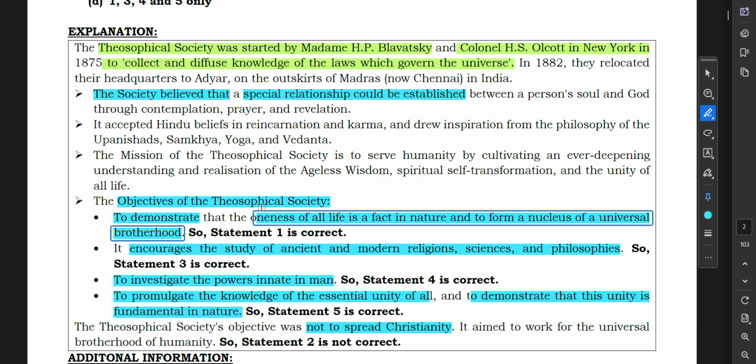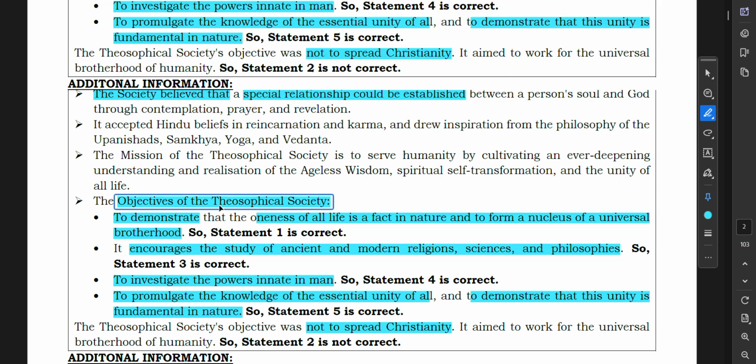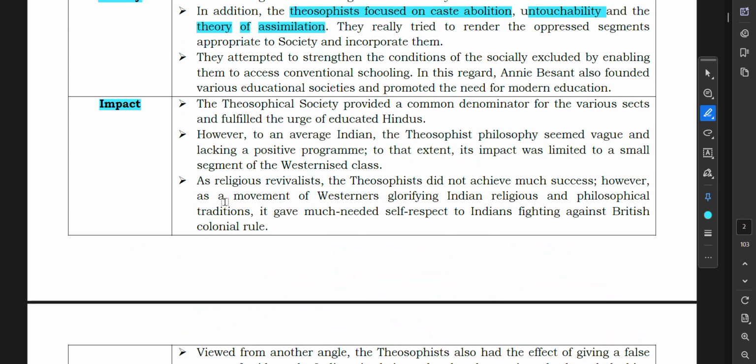There were certain impacts of all these objectives, so let us understand that. The Theosophical Society provided a common denominator for the various sects and fulfilled the urge of educated Hindus.